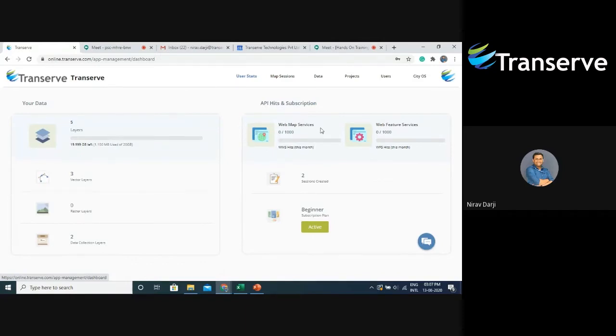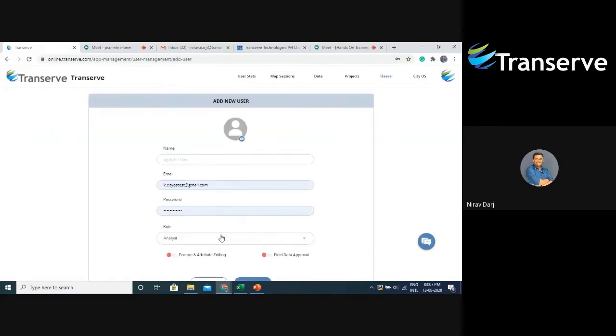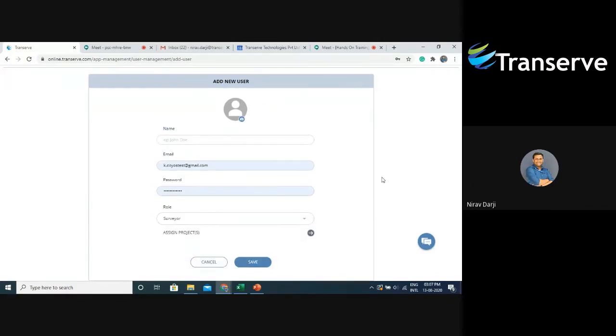Now for any kind of survey, what we need is users. This application allows us to create users of two types. Surveyors are the users who will go into the field and collect data, and analysts are the users who are going to analyze the data which is collected by the surveyor. Analysts have two types of rights which can be enabled from here.